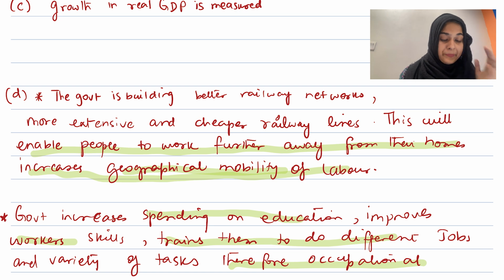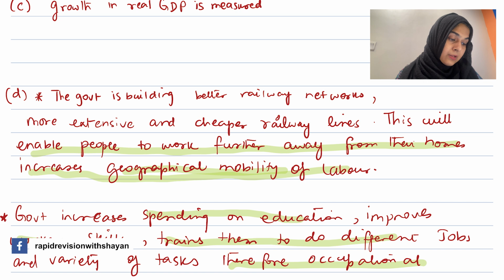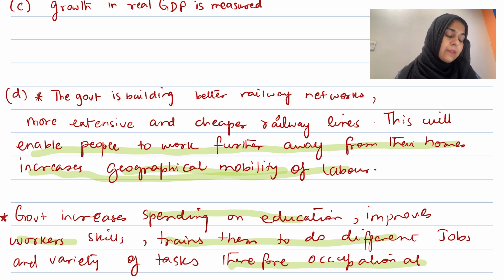In the next part, they're saying draw a demand and supply diagram to show the effect of a decrease in the price of rail transport on the market for car transport. So we need to make the diagram for car transport. So what is happening is that the government is providing cheaper railway service, so the price of railway transport is decreasing. The demand for railway transport will increase, but this is basically an extension that is going to happen in the demand curve for railway transport.